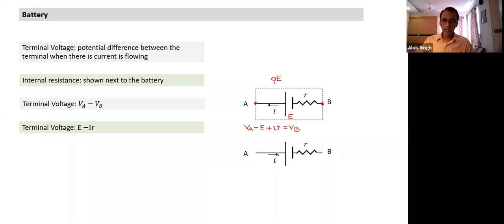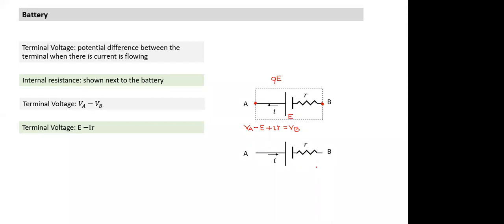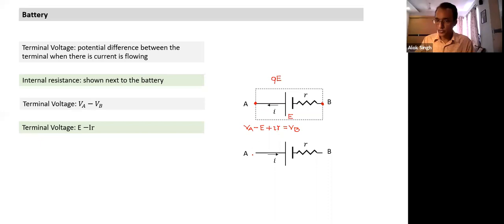What happens when the current is flowing in the reverse direction? What is this kind of current flow called? Which state is the battery in? Is it supplying energy in this state? This is not supplying energy. What is this state called? Charging state. Yes, the battery is getting charged. It's receiving energy. Here it is supplying energy, acting as a source. Here some other source is supplying energy. This is called the charging state.